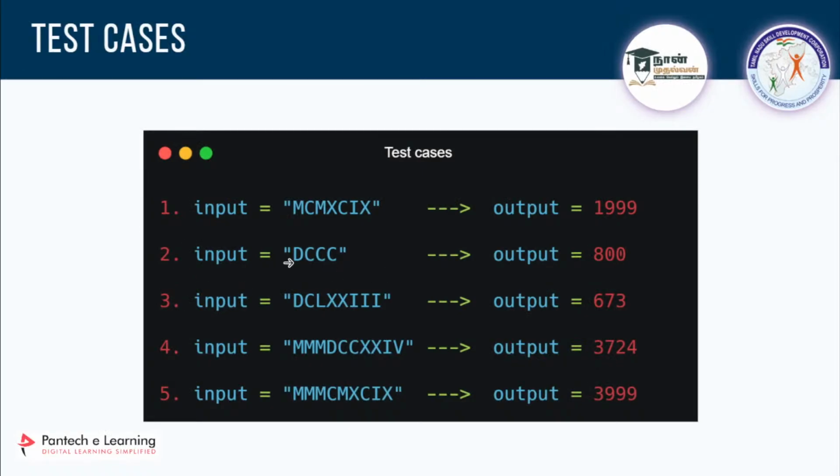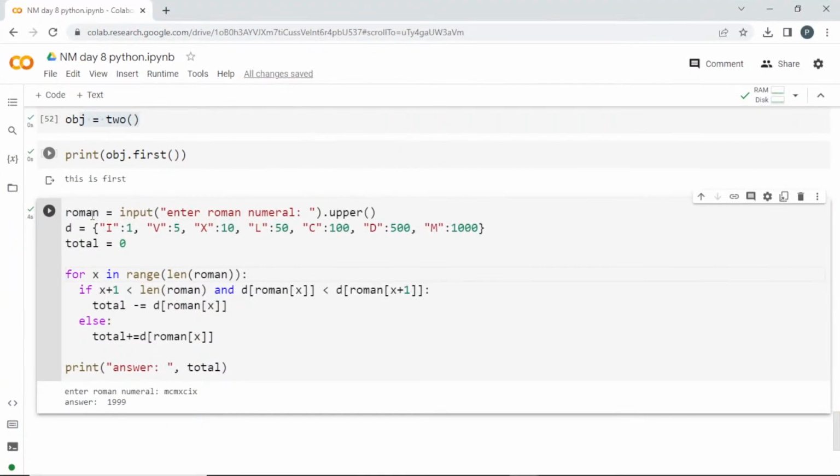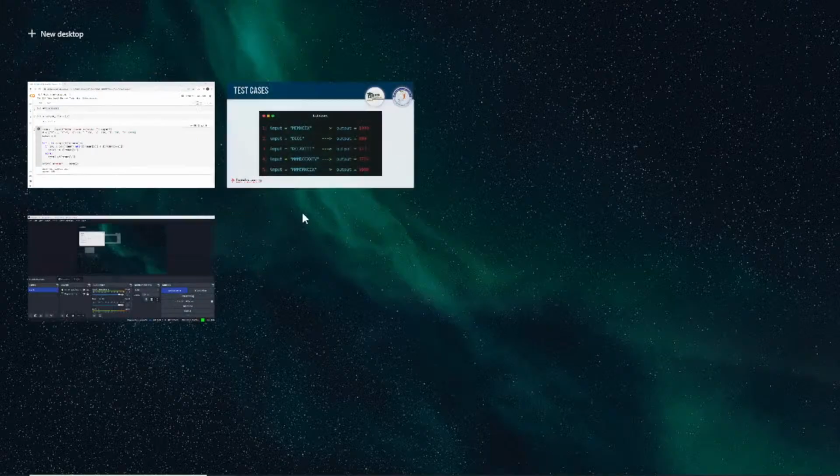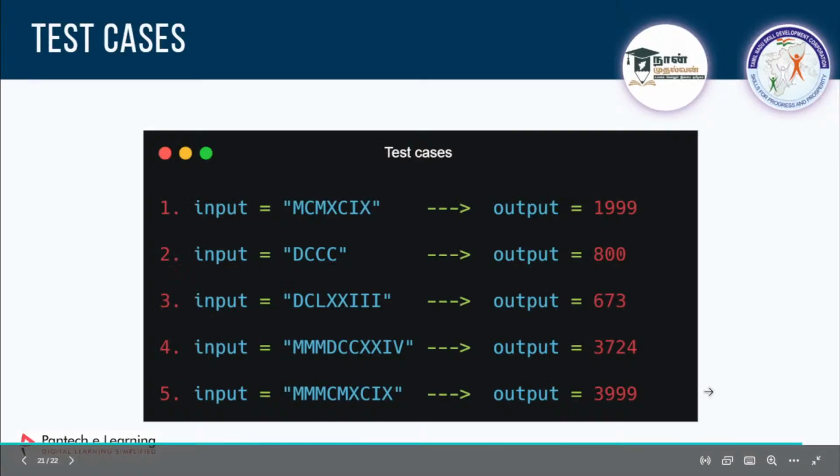Next one will be DCCC. We got the output 800. Clear? So you can check with other things also. It will run fine.